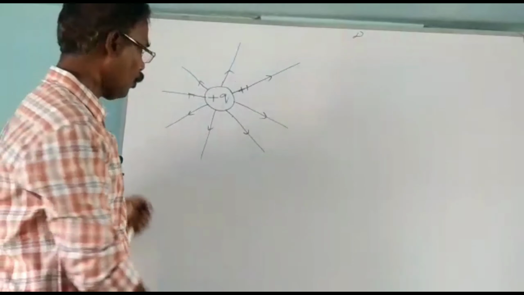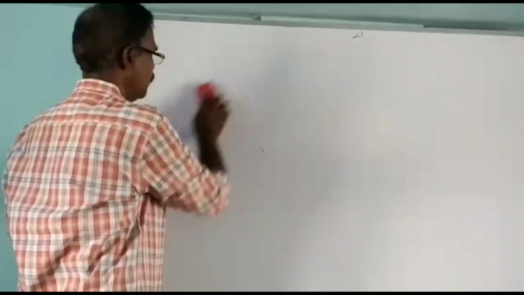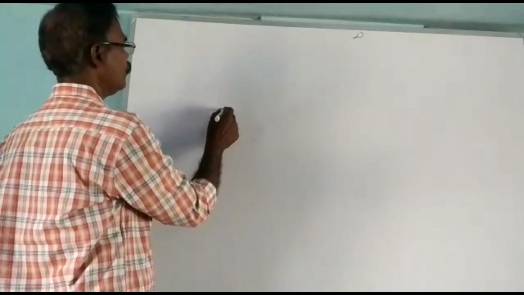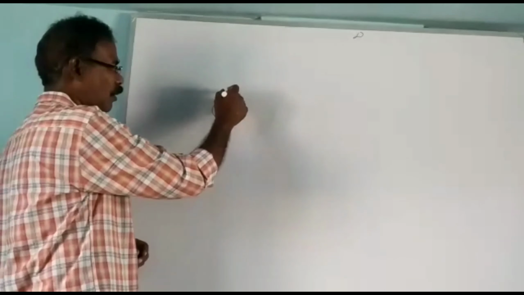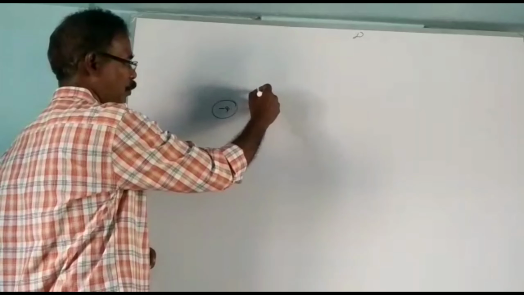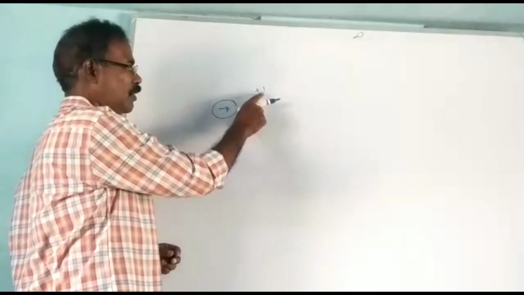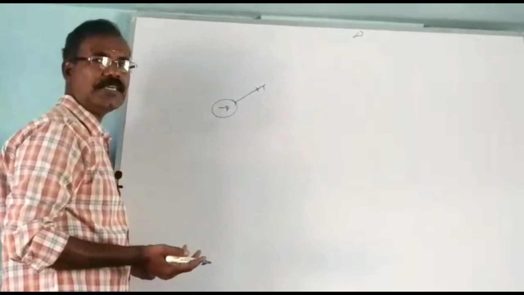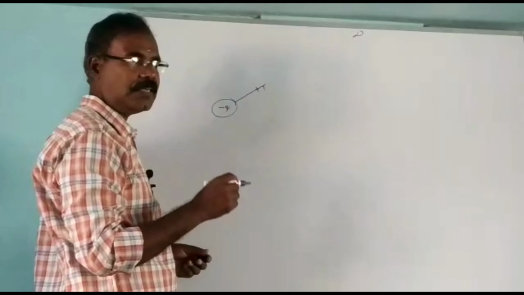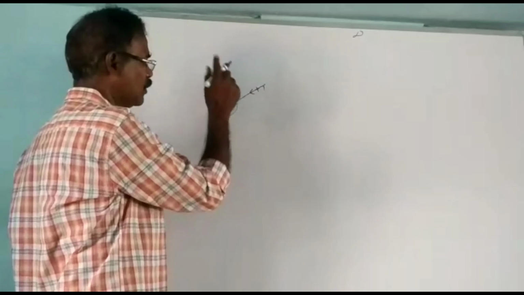Next, you have to draw the electric field lines due to an isolated negative charge. For that, take the isolated negative charge. In the same way, you can draw the electric lines of force. Here, at all the points, place the unit positive charge. Since this is negative, this negative charge attracts the unit positive charge. So, that unit positive charge moves towards the negative charge in a straight path. So, you have to put the arrow towards the negative charge.